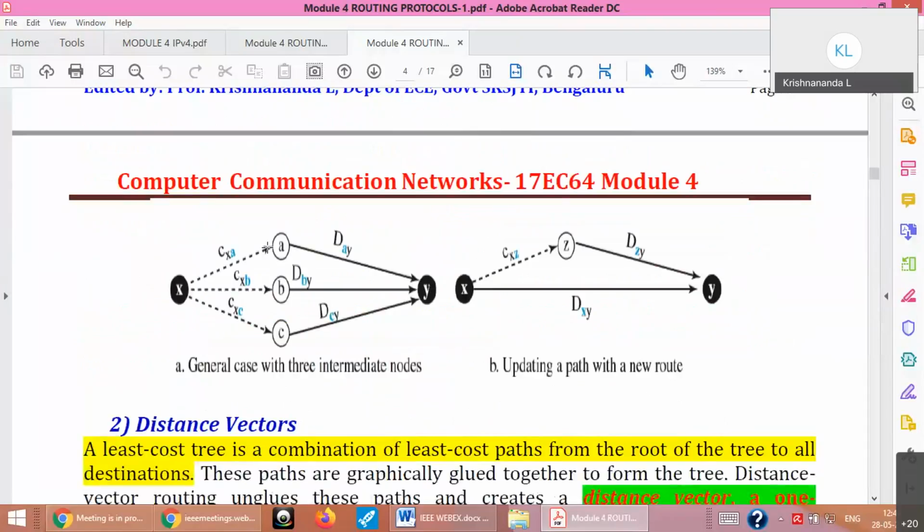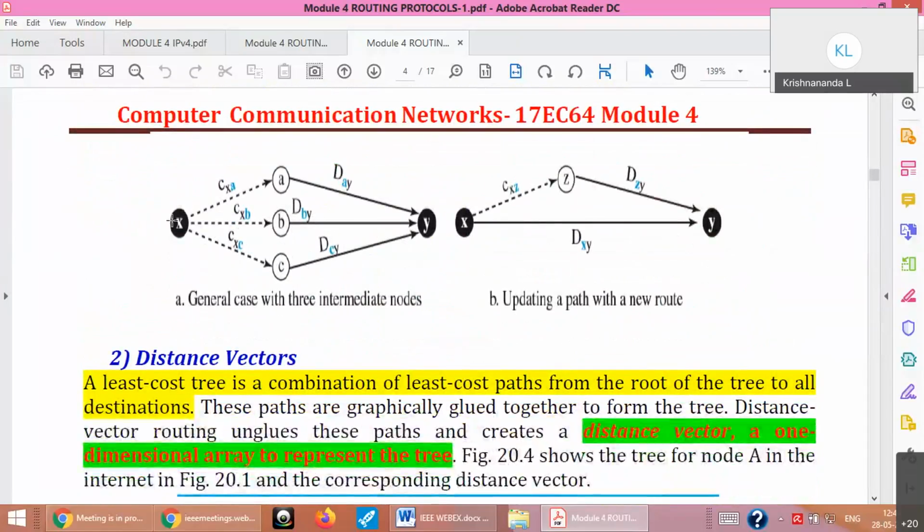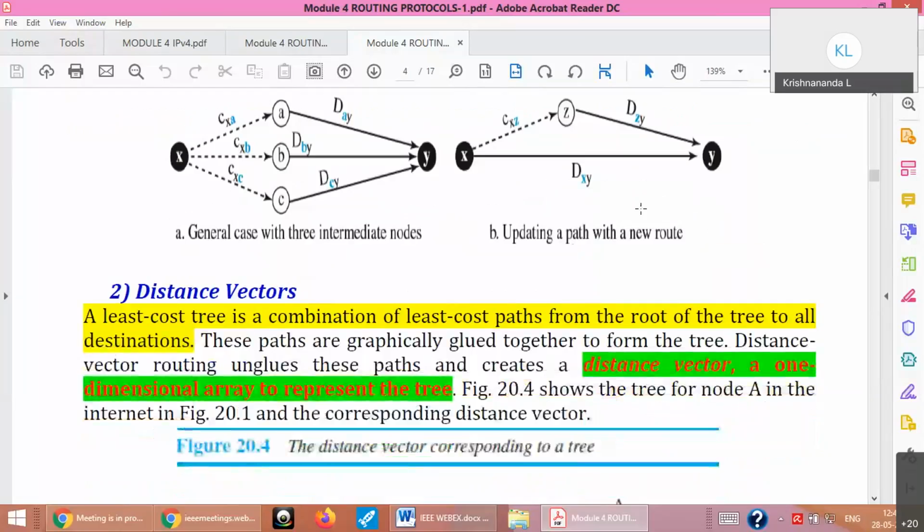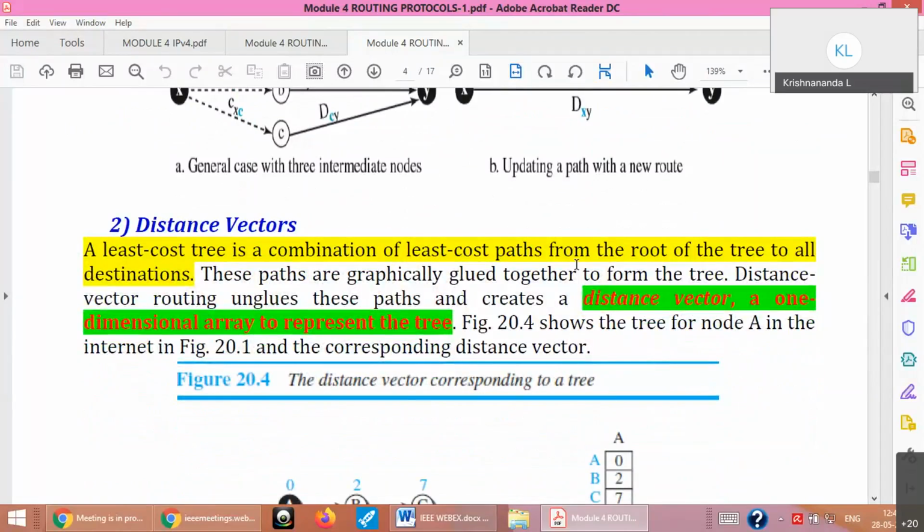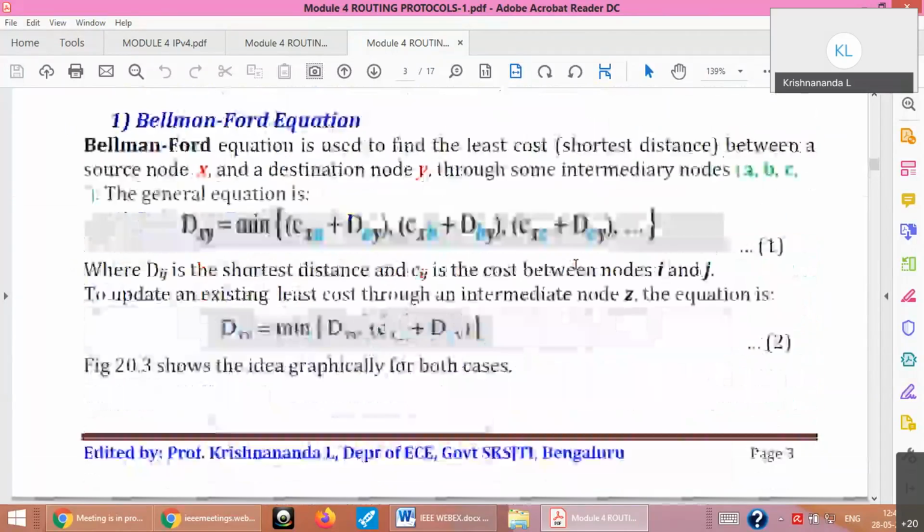So that is how this diagram looks. You have X, you have Y. You can go from X to A and A to Y, X to B and B to Y, and X to C and C to Y. But you can choose the minimum among those. Once you choose, you have your own path and your own value. After that, an update is required if a new value coming to you through your periodic exchange is lesser than the value which you already have. That is the meaning of this Bellman-Ford equation.